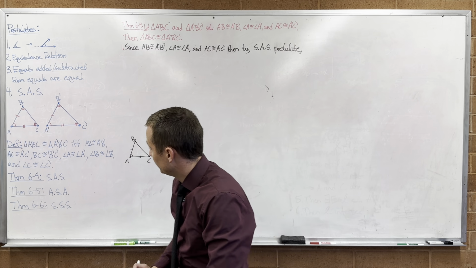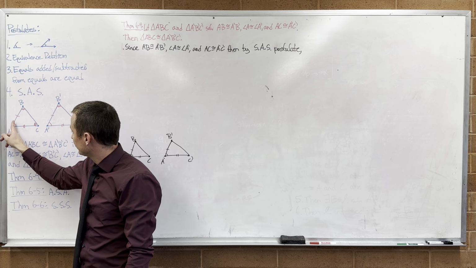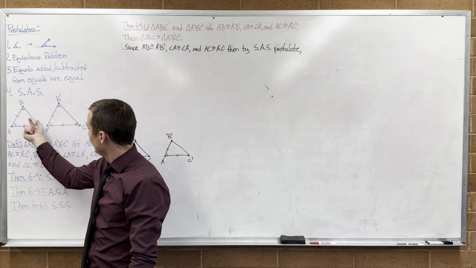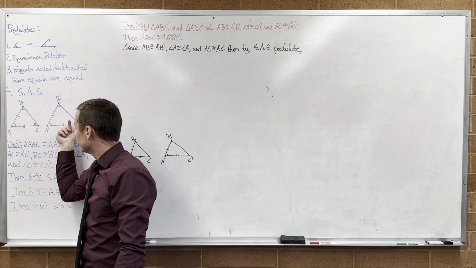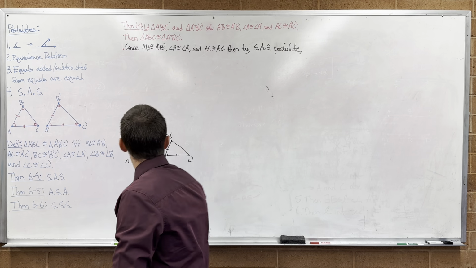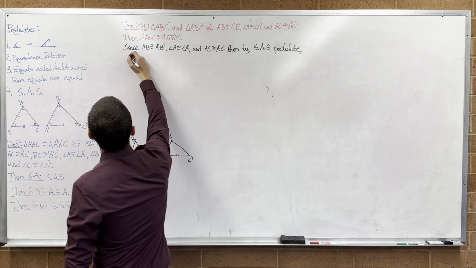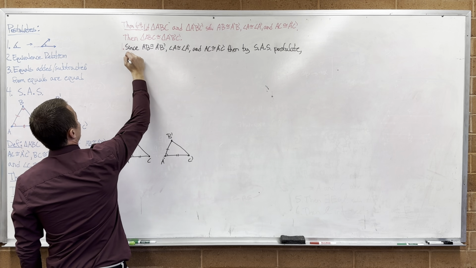Now what does the postulate give me? The postulate gives me that if we have side angle side and side angle side, then that angle is congruent to that angle and that angle is congruent to that angle. That's all it gives me. It doesn't give me that the triangles are congruent. That's what I'm trying to prove.